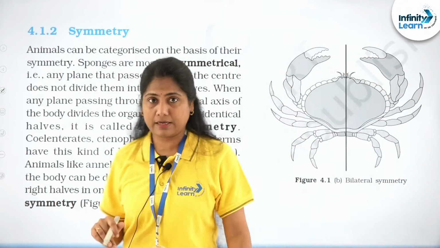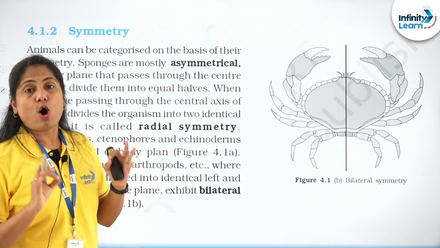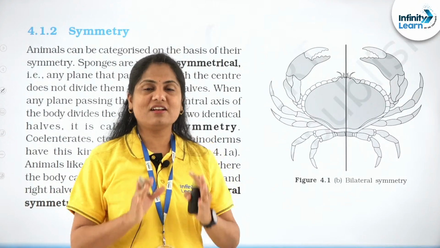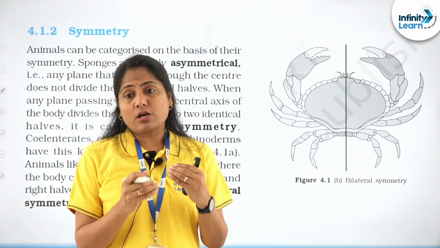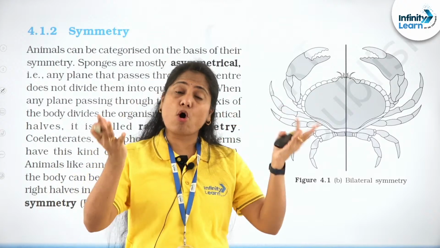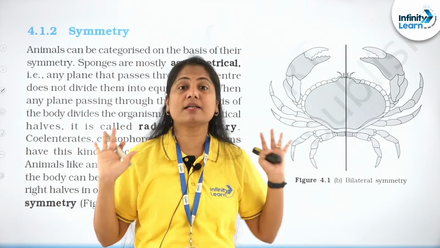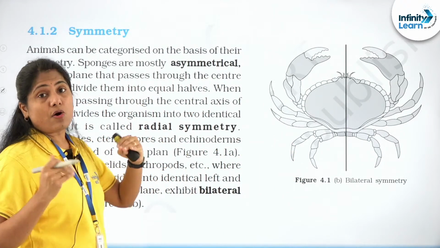Next up is symmetry. So what's symmetry? Symmetry is the geometrical organization of animals. We are talking around a certain axis, about how different organs are arranged around a certain imaginary axis. We call it symmetry. Now symmetry can be of different kinds.